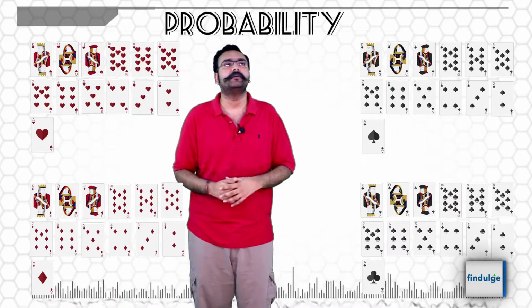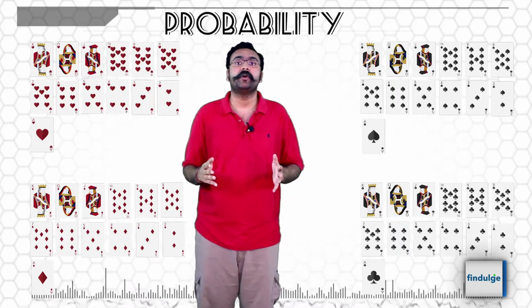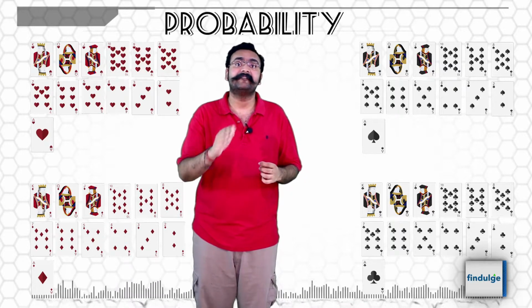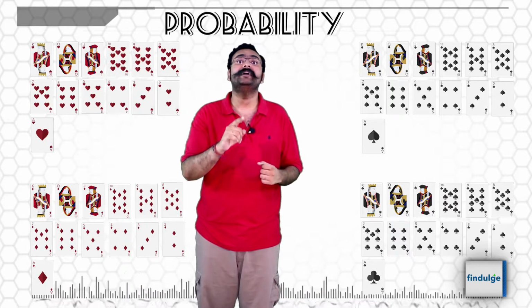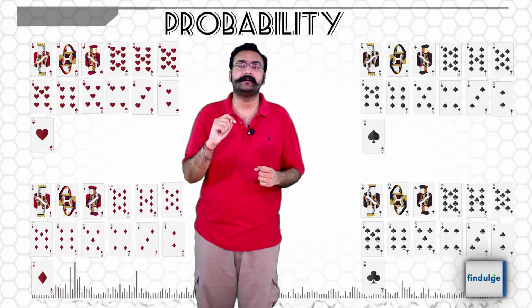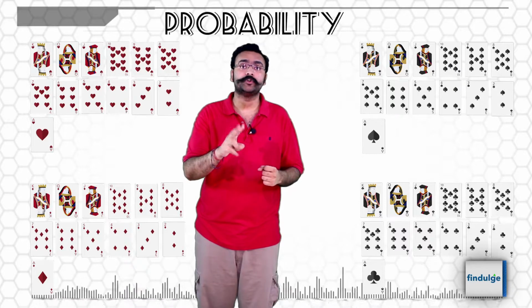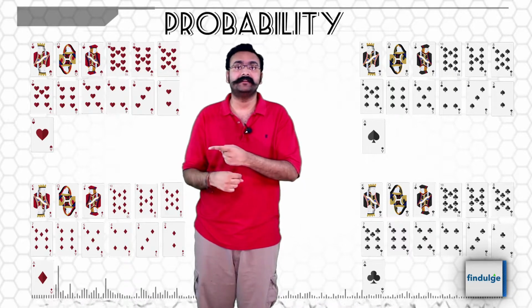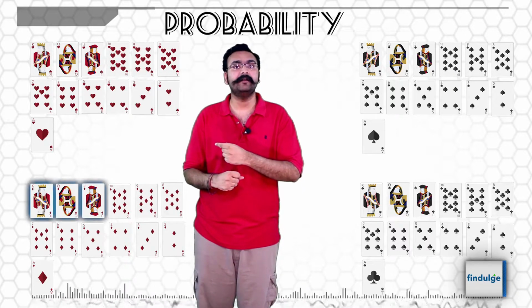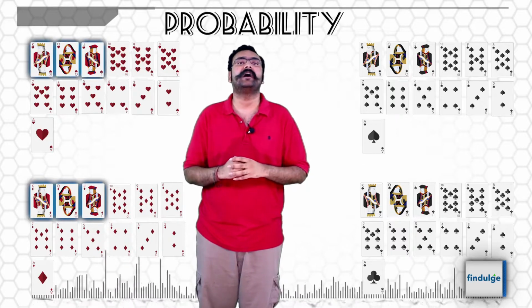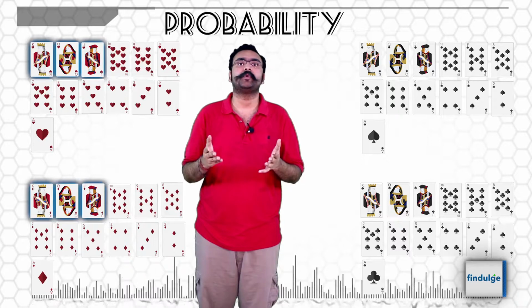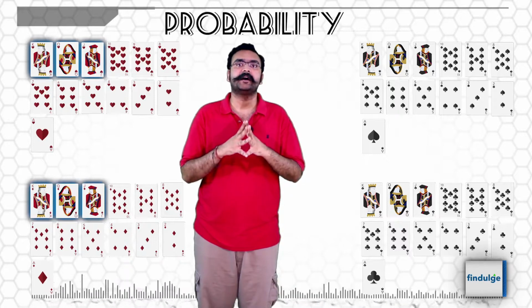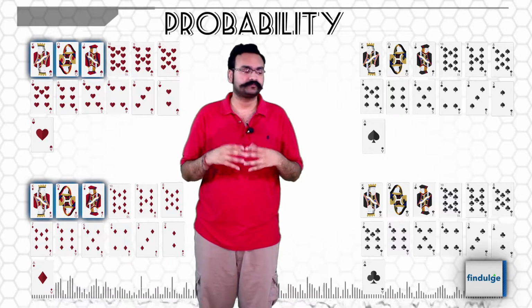So a question can be, what is the probability of drawing a red face card? Condition number 1 should be red, diamond or heart. Condition number 2 should be a face card. So either Jack, Queen, King of diamond or Jack, Queen, King of hearts. Total such cards 6. So probability will be 6 upon 52.